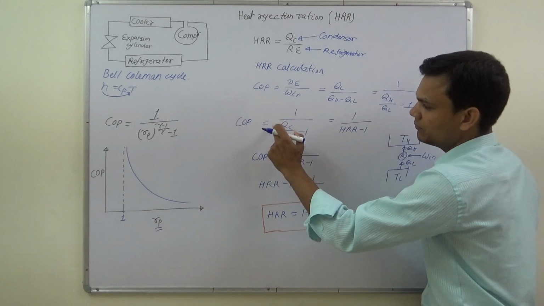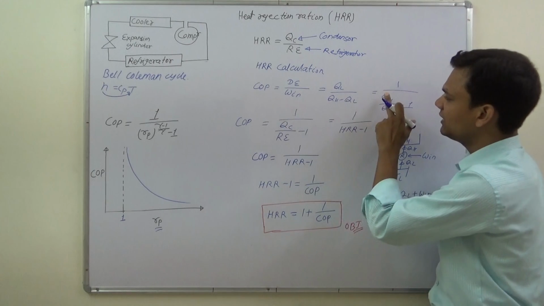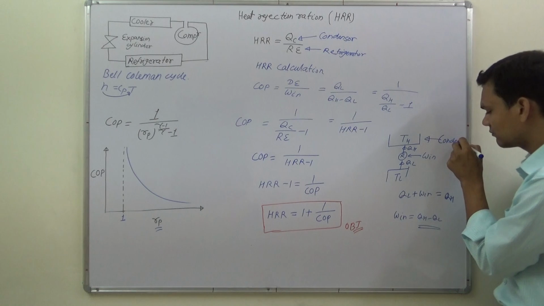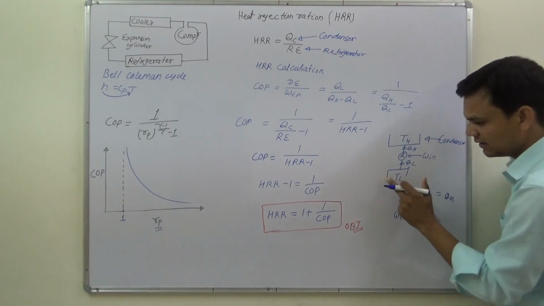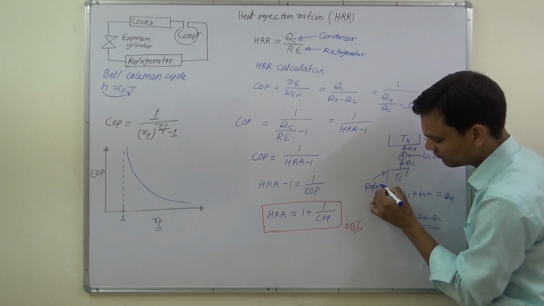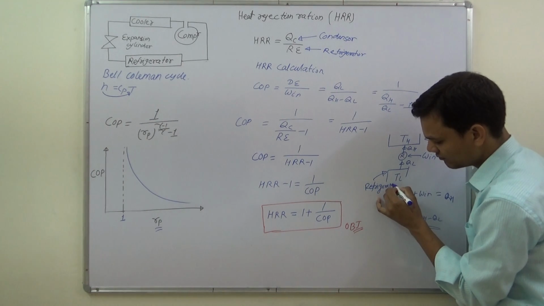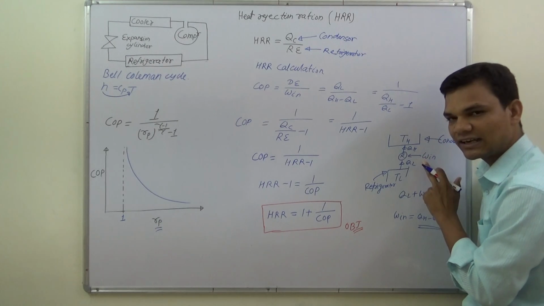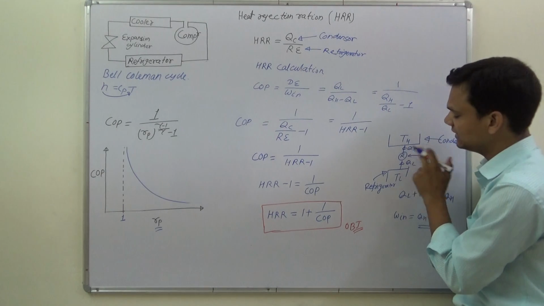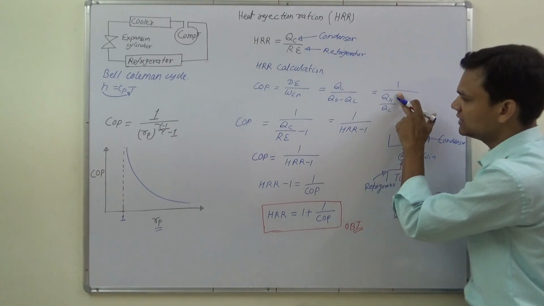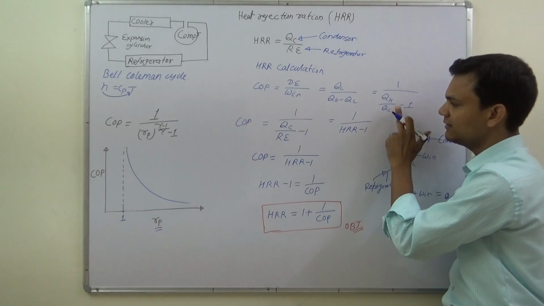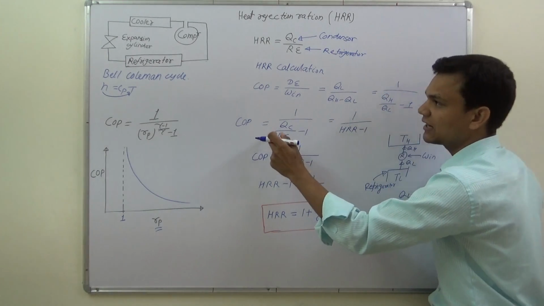Then we know QH amount of heat we are rejecting in the condenser, and this desired effect we get in the refrigerator.